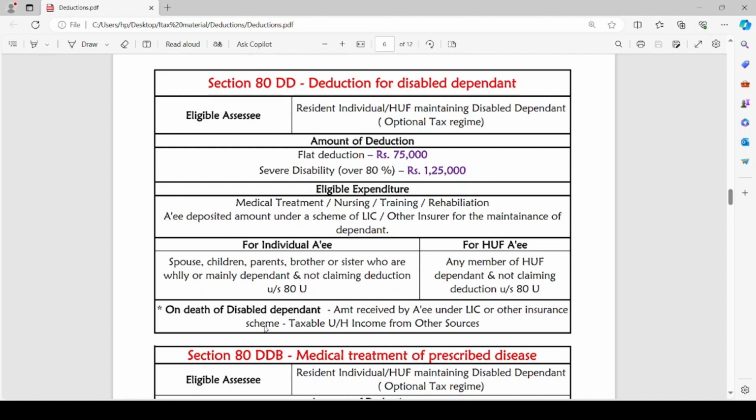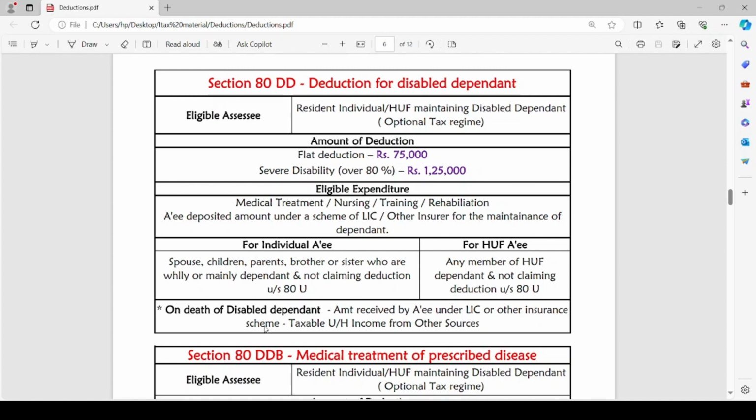The eligible expenditure is medical treatment or nursing or training or rehabilitation. The assessee should also have deposited an amount under a scheme of LIC or other insurer for maintenance of the dependent. Medical treatment, nursing, training or rehabilitation expenditure, as well as any amount deposited under the scheme of LIC or other insurance for the maintenance of the dependent, is eligible expenditure to claim the deduction under Section 80DD.